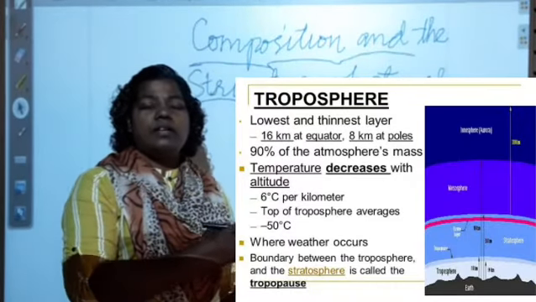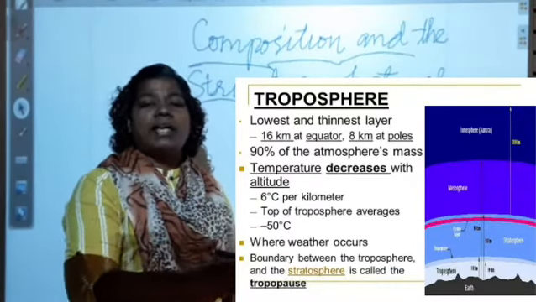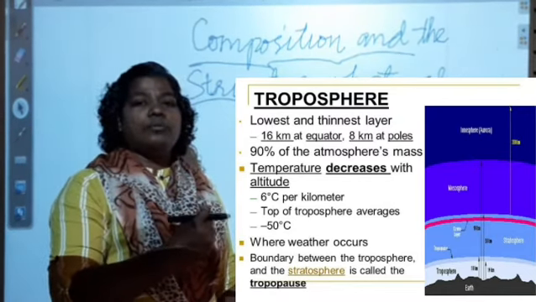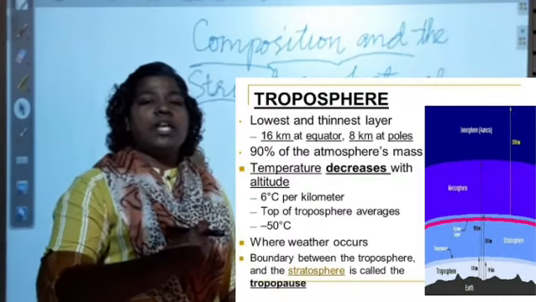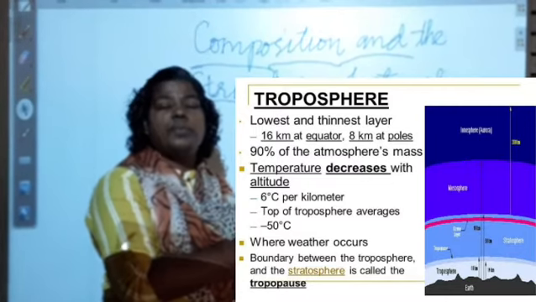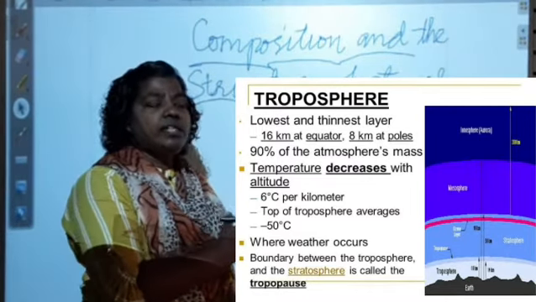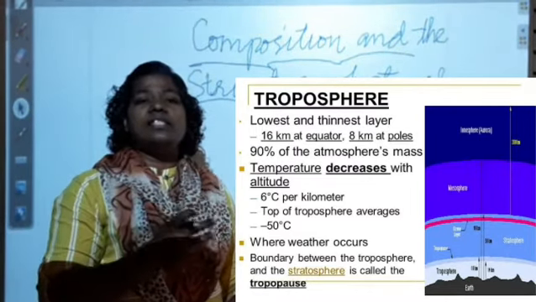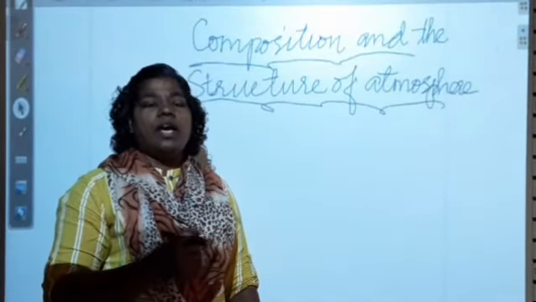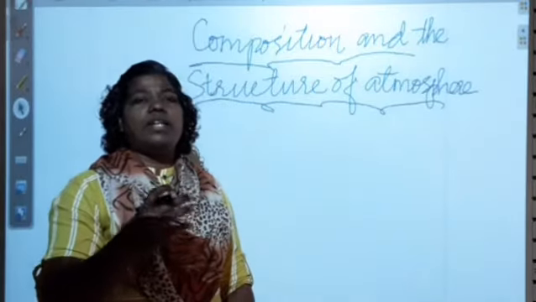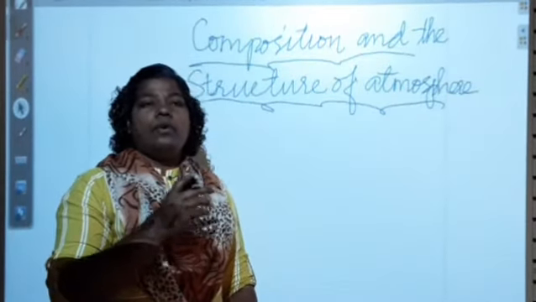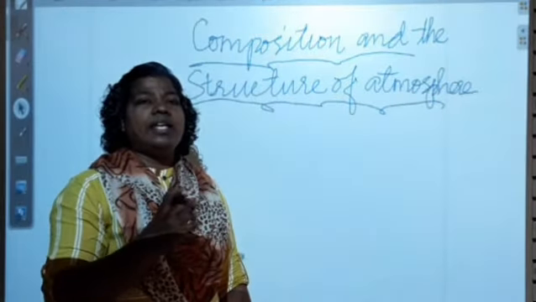Okay, we have seen there is a blanket of air surrounding the earth. The earth holds the atmosphere with its gravitational pull. Okay, and we have seen the troposphere. When we see troposphere, it is the densest layer close to the earth, and when it goes high, the density of troposphere decreases.